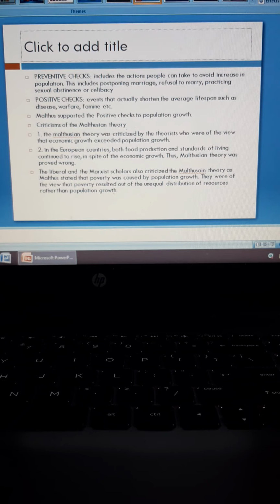Like resources have been distributed unequally. This is quite true because you can see it in the present day scenario as well. The rich are extremely rich, the poor are extremely poor. The wealth is concentrated in the hands of very few people who are very rich, and the rest are poor. So poverty results from unequal distribution of resources rather than population growth. So here again, the liberal and the Marxist scholars criticized Malthus. Alright, so this is about Malthusian theory.